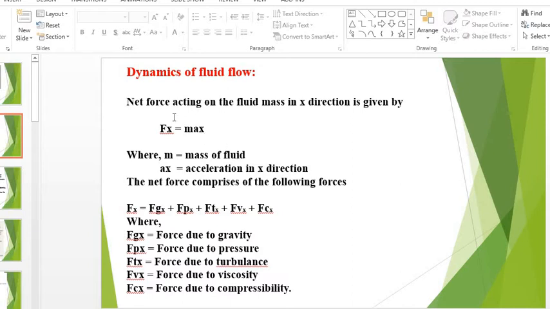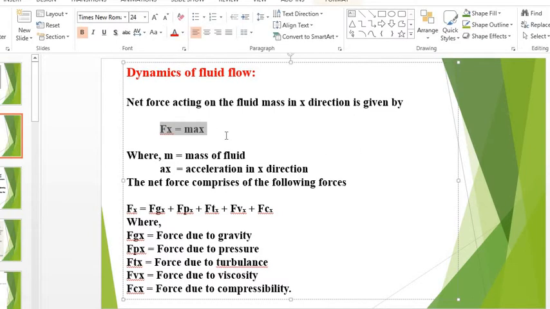Suppose force is there. For example, force is acting in the x direction. So what is that force? This force is mass into acceleration, where m is the mass of fluid and ax is the acceleration in x direction. And the net force comprises the following forces. As I told you, there may be a number of forces.